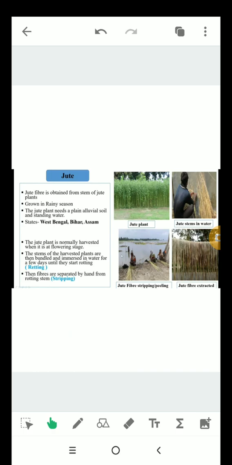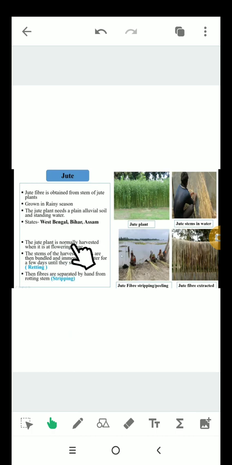We will now study about another plant fiber, that is jute. Jute fiber is obtained from the stem of jute plants. These jute plants grow in the rainy season. The jute plant needs a plain alluvial soil and standing water. In which states do jute plants grow? These are West Bengal, Bihar, Assam.